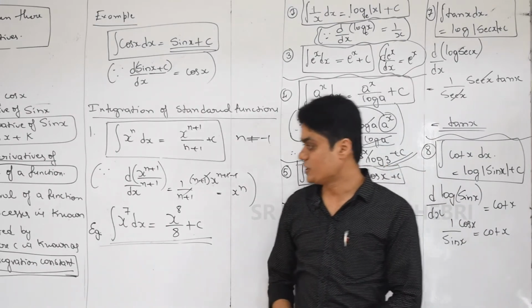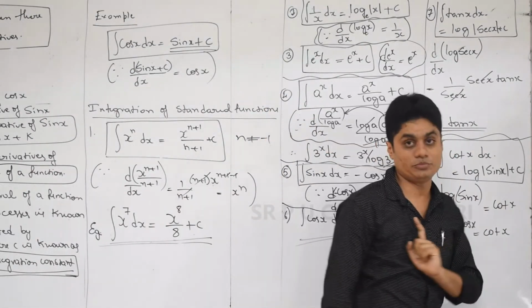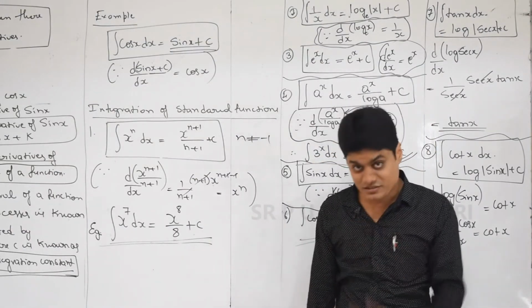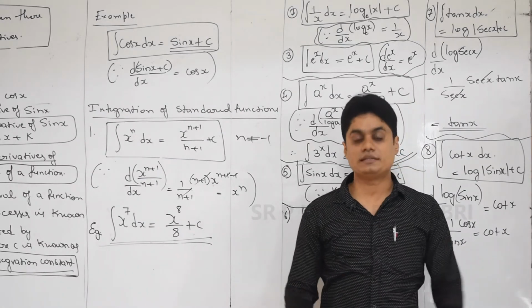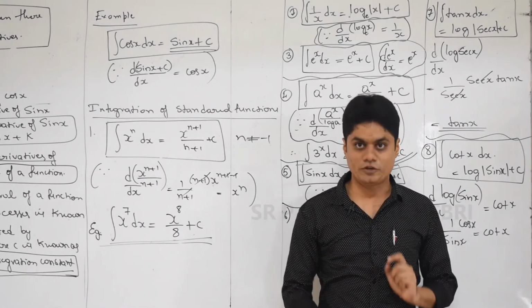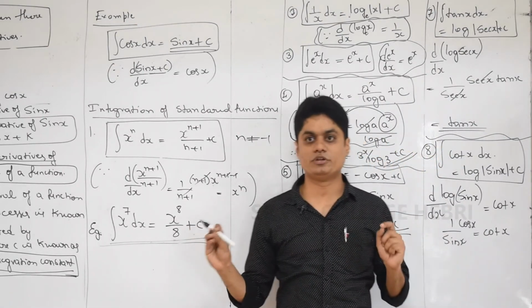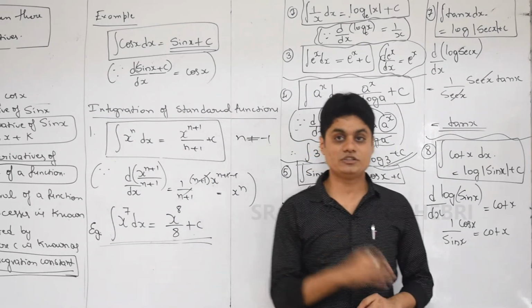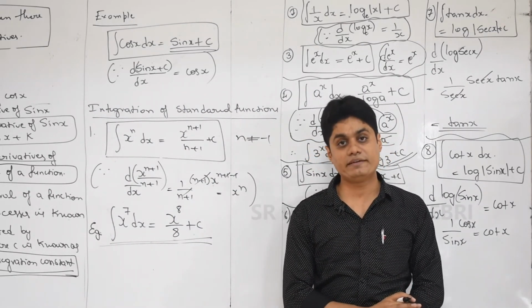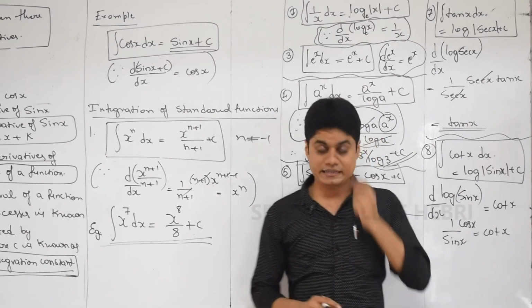So we now have 1, 2, 3, 4, 5, 6, 7, 8 formulas. So already in the first integration class we got 8 formulas to remember. It is not over. Still you will get, I think, 9 more formulas in the beginning, 3 rules of integration, then problems. So around 20 formulas in the beginning only you have to remember in integration. Without those 20 formulas, problems are never easy to solve. Maybe you can't solve problems, remember that. So I'll give you one task.